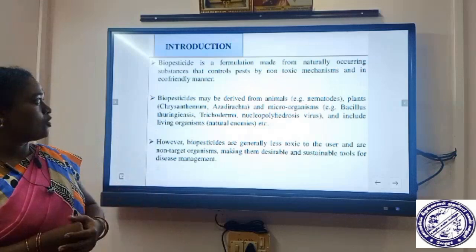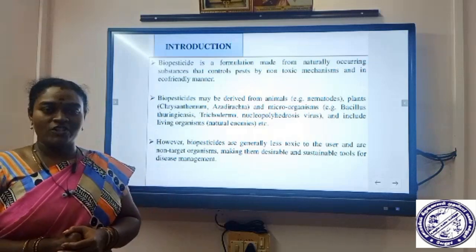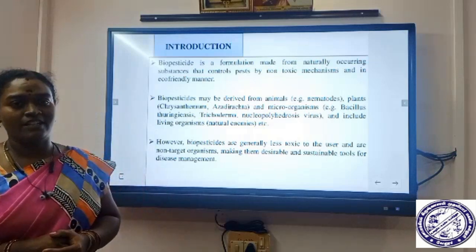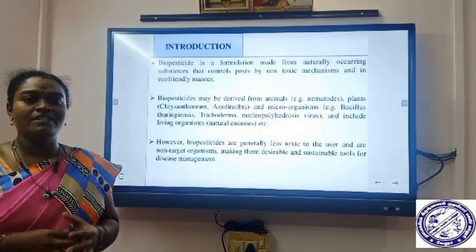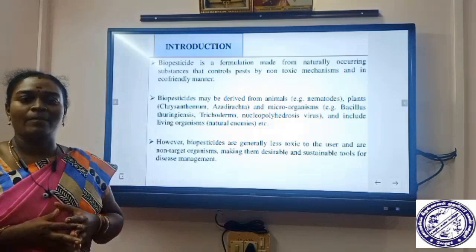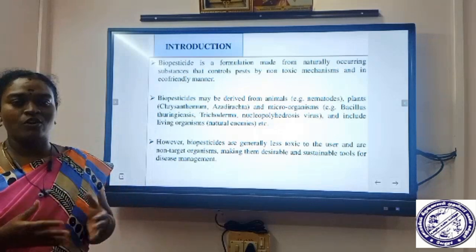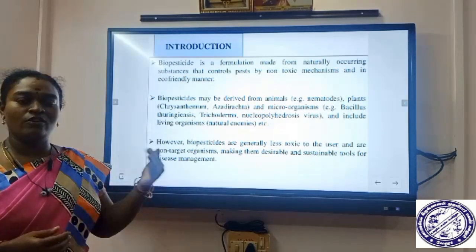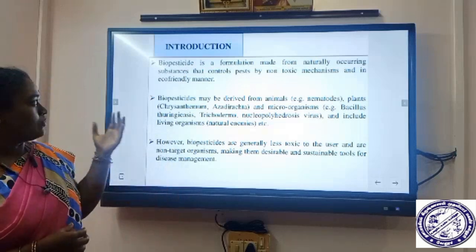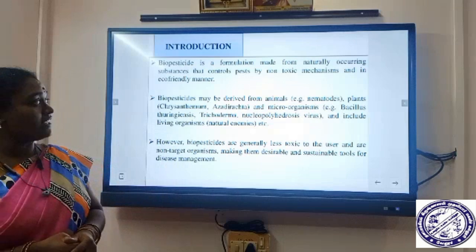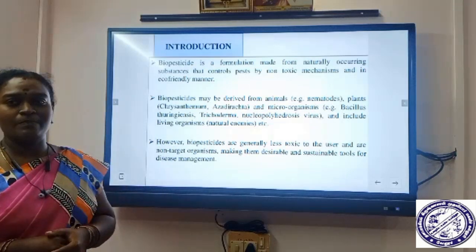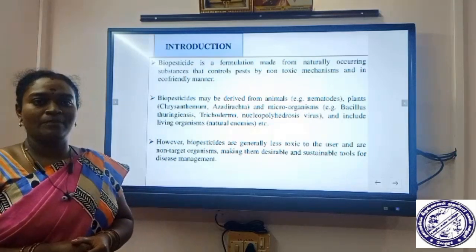So what is a biopesticide? It is a formulation made from naturally occurring substances. What do naturally occurring substances mean? They may be microorganisms or plant products or anything. Later on we will see about that. A biopesticide is a preparation from a naturally occurring substance which controls pests by non-toxic mechanisms.